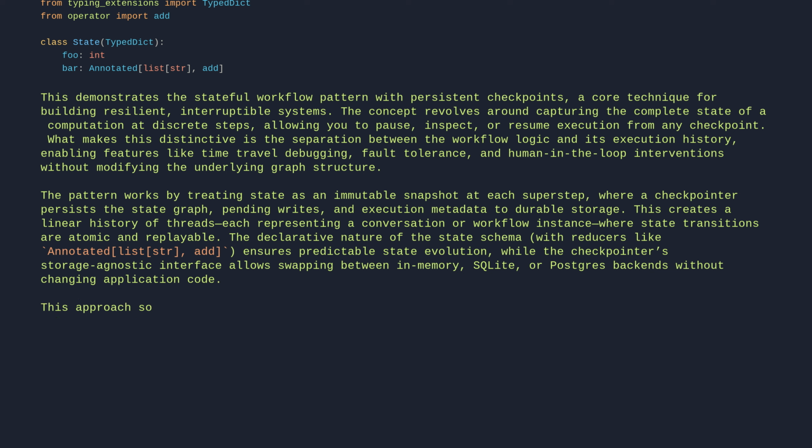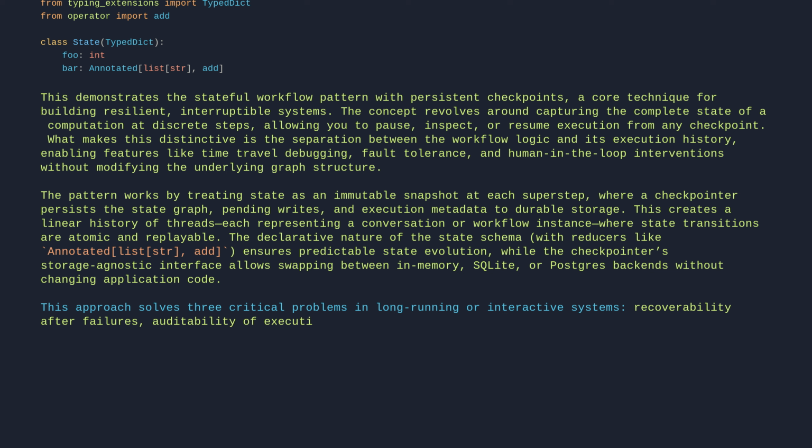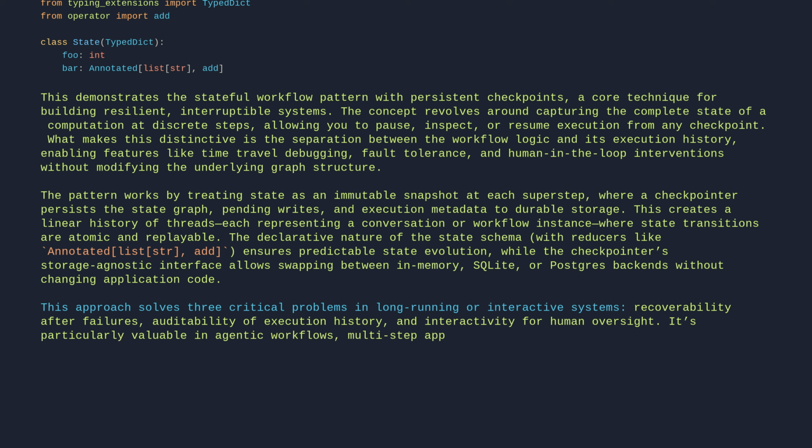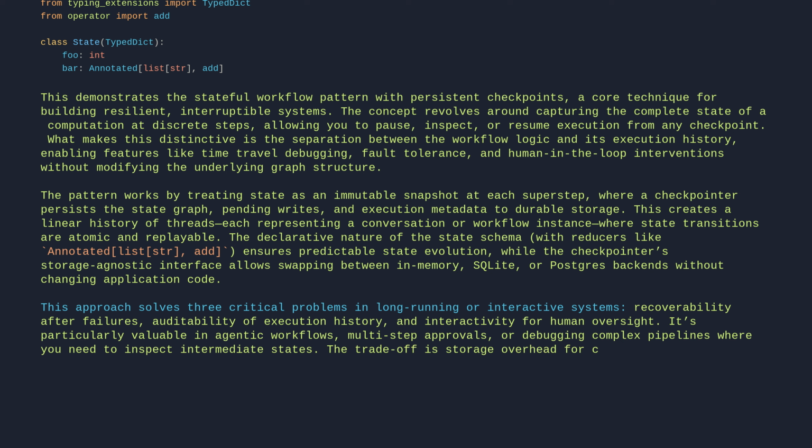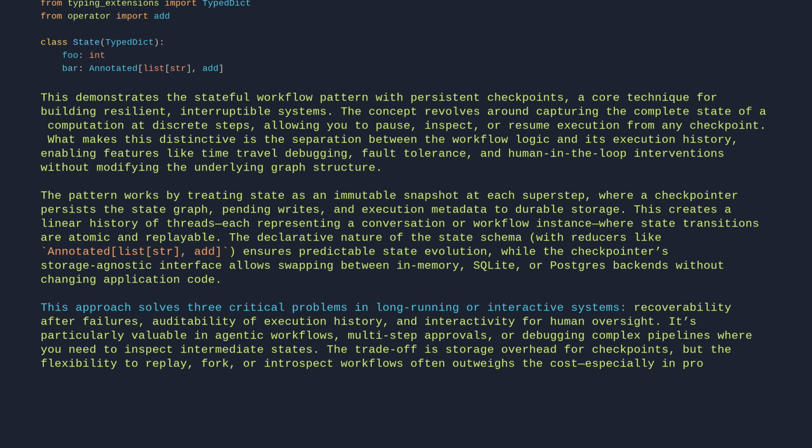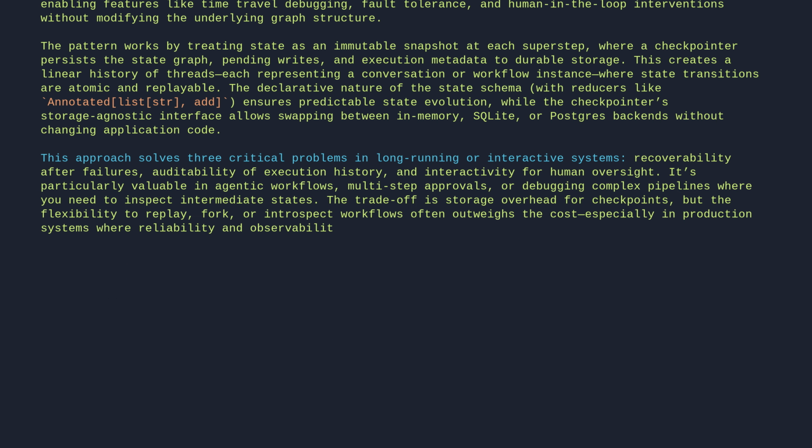This approach solves three critical problems in long-running or interactive systems: recoverability after failures, auditability of execution history, and interactivity for human oversight. It's particularly valuable in agentic workflows, multi-step approvals, or debugging complex pipelines where you need to inspect intermediate states. The trade-off is storage overhead for checkpoints, but the flexibility to replay, fork, or introspect workflows often outweighs the cost, especially in production systems where reliability and observability are non-negotiable. Let's break it down line by line.